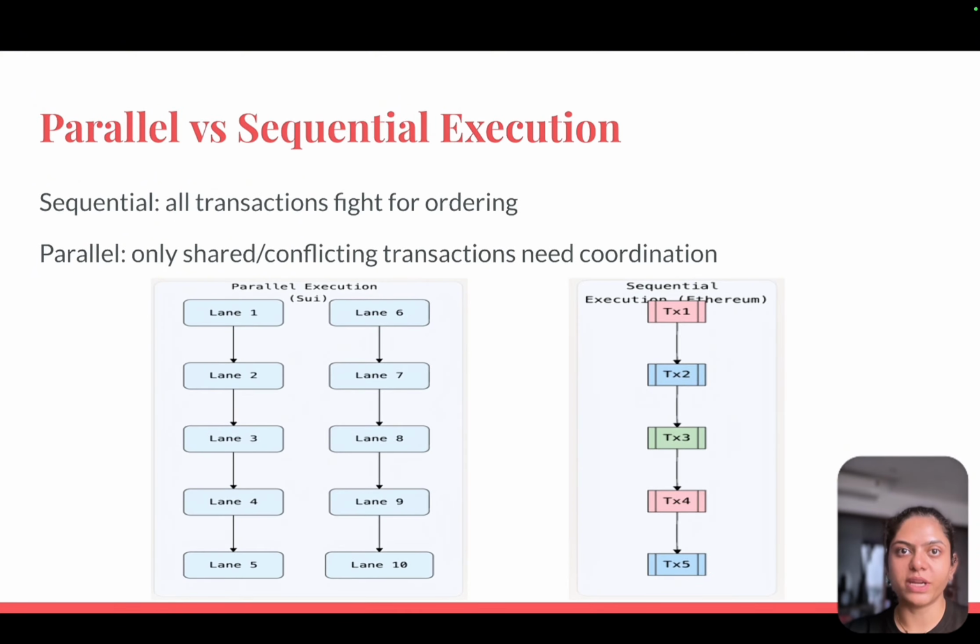What is the difference between them? Let's look visually. In a sequential blockchain, everything is in one queue, and all transactions fight for ordering: 1, 2, 3, in one line for ordering, execution, and finality. Parallel, like Sui, means only shared conflicting transactions need coordination, like multiple lanes: transaction 1 lane, 2 lane, 3 lane, 4, 5. Only transactions interacting with the same object need ordering. This is why Sui can scale horizontally. It doesn't need global consensus for most transactions.